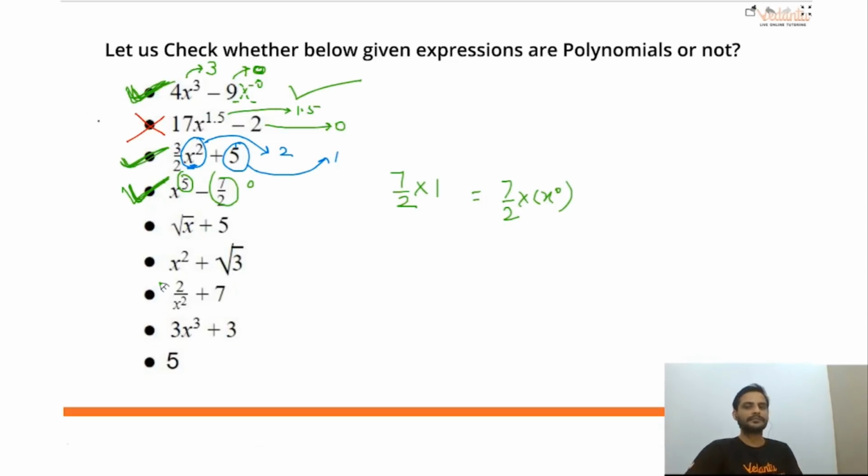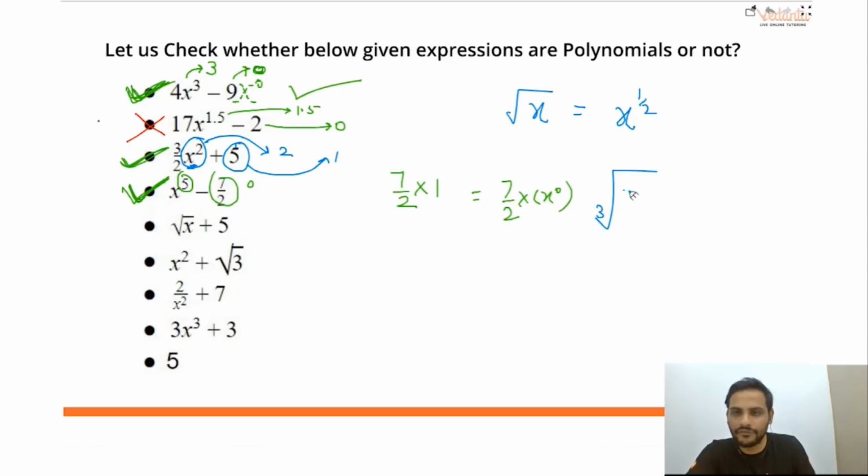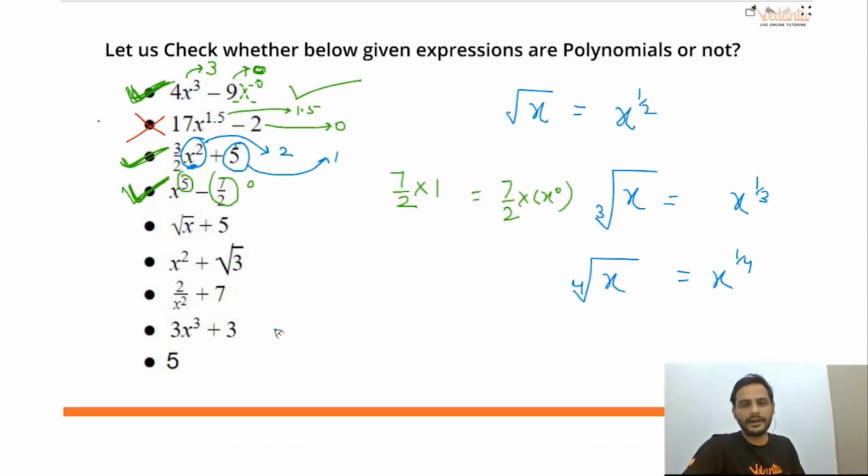Let us solve the next part. Root x plus 5. Now see what happens when you have root x plus 5. Root x power we need to find out now. All of you have studied in your previous chapter that root x means the power of x is half. Remember, if you have cube root of x, it means the power of x is 1 by 3. If you have fourth root of x, then it means the power of x is 1 by 4. Correct?